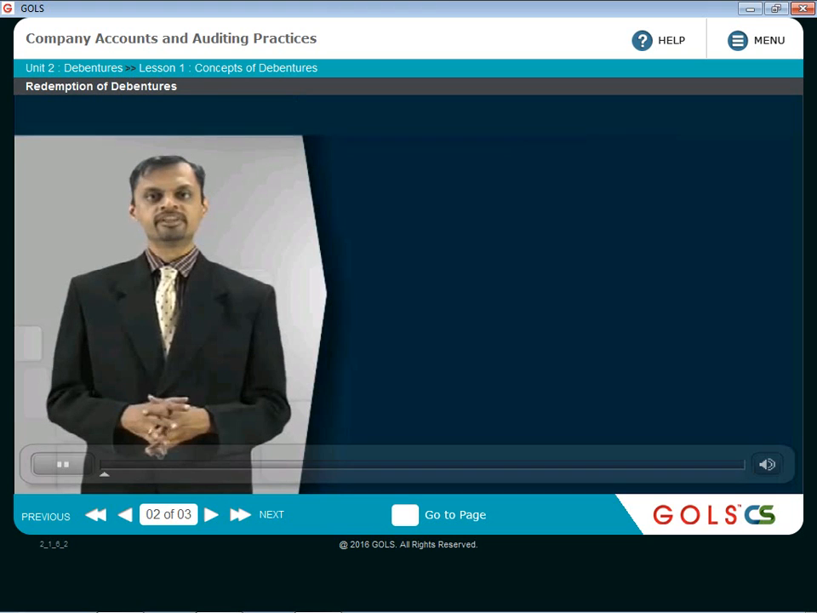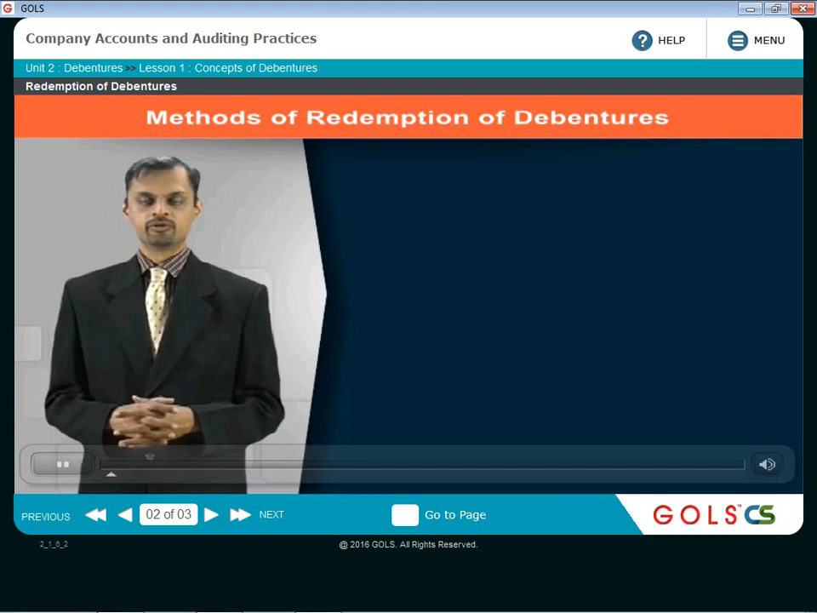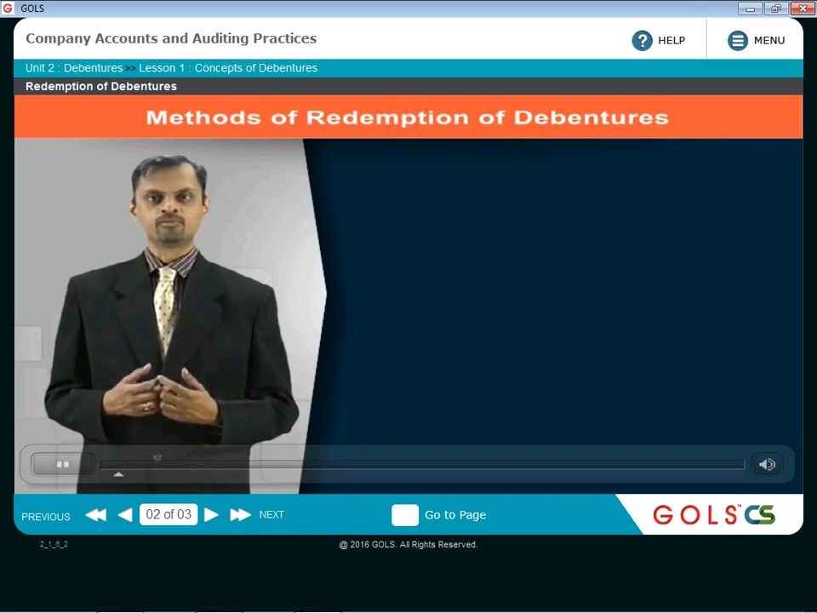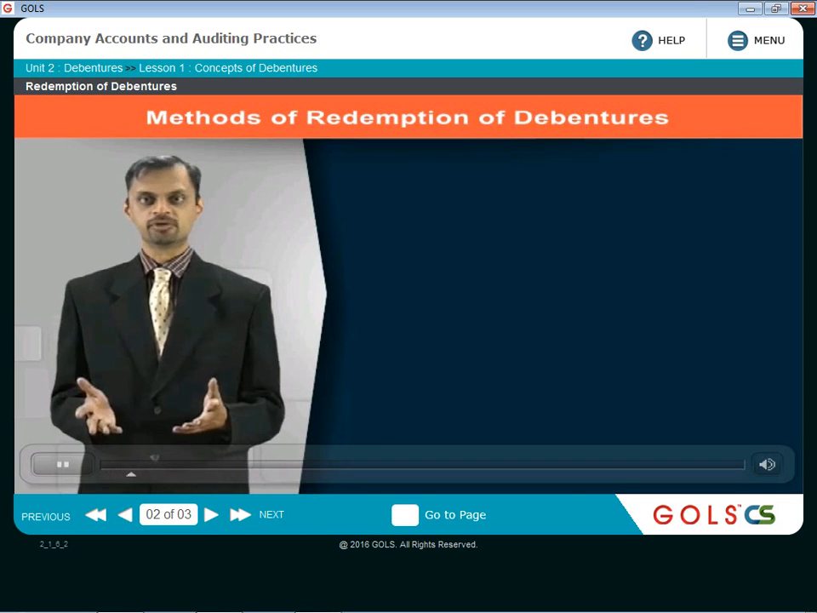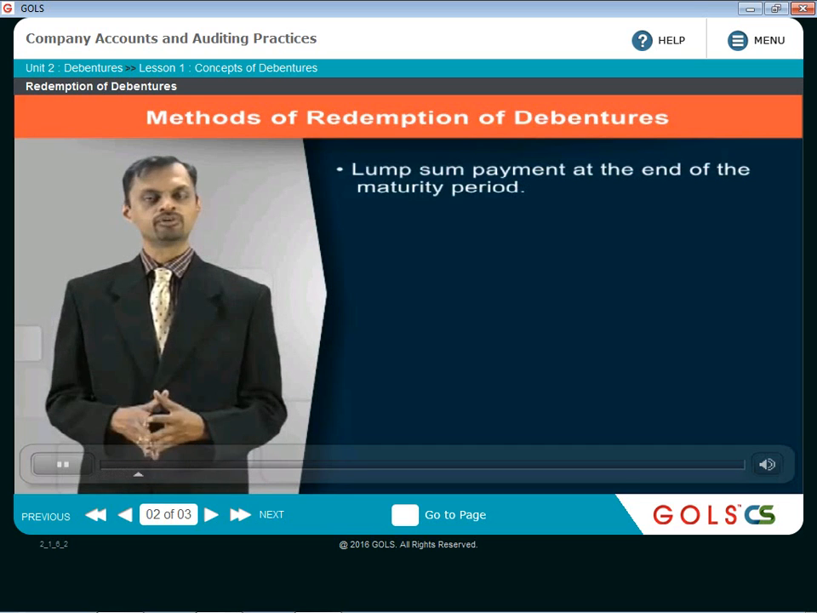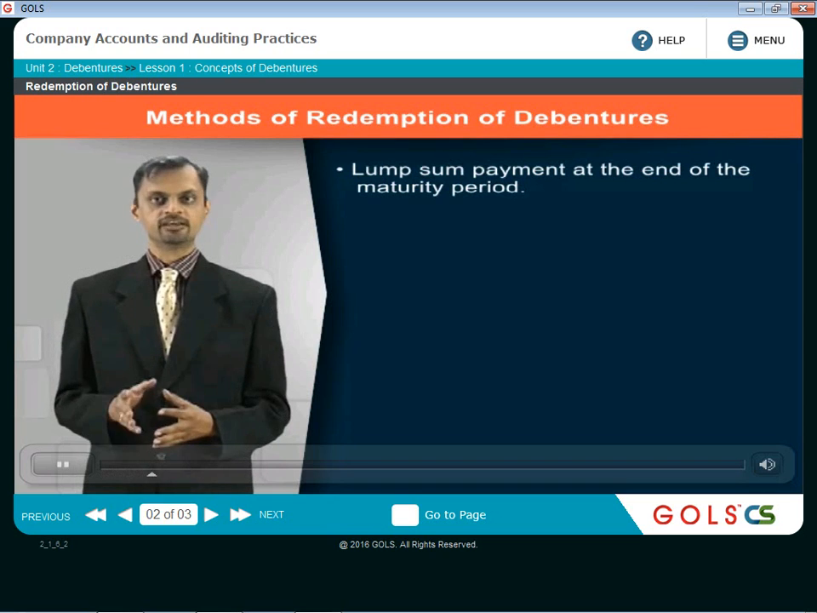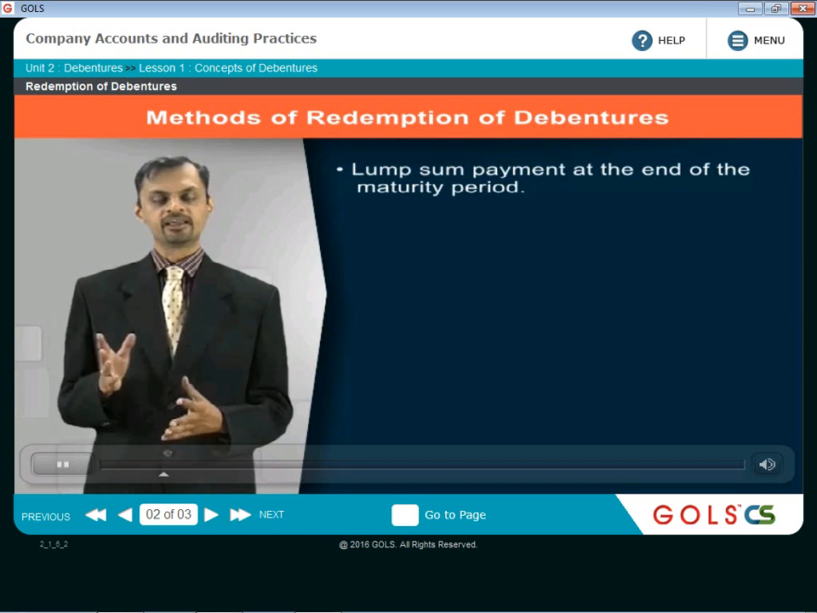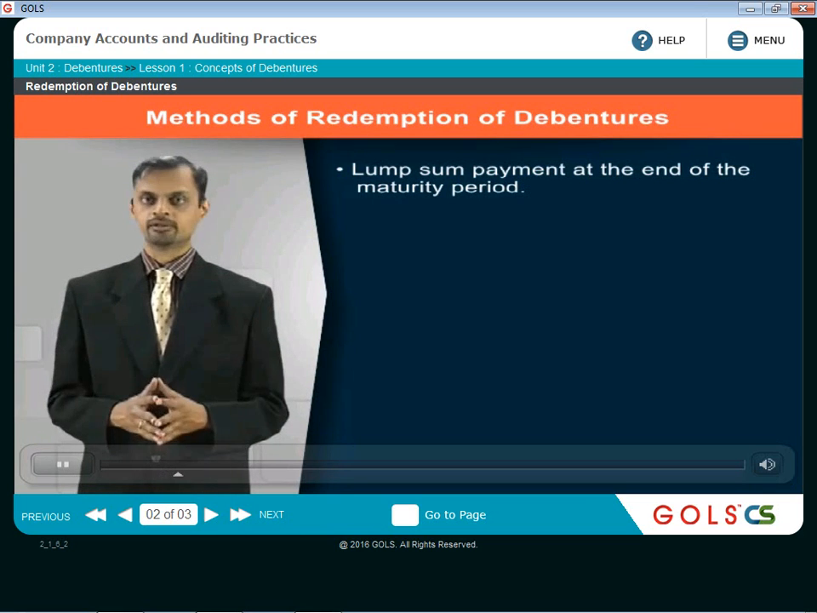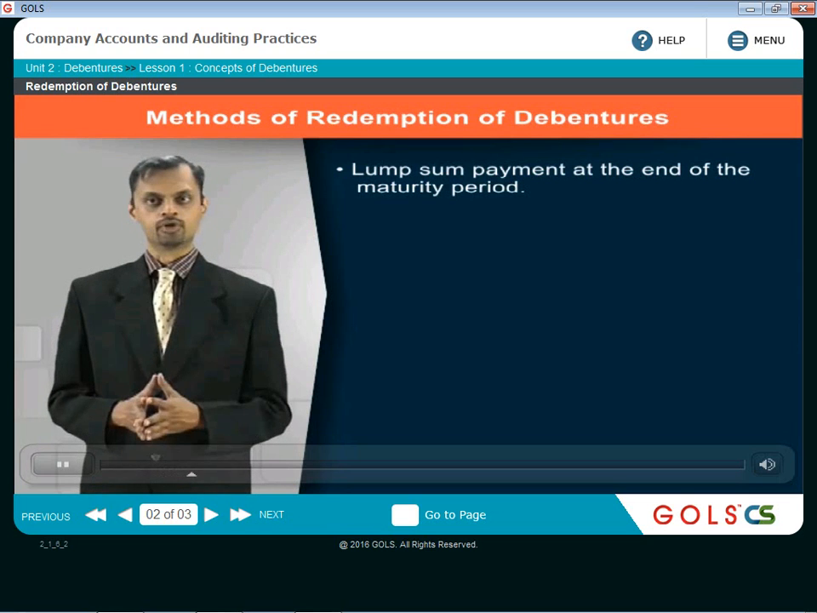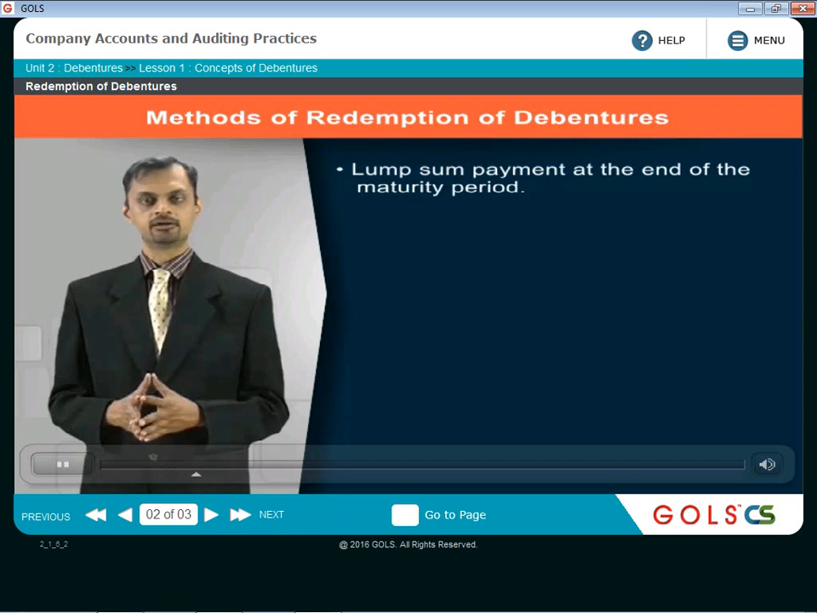There are various ways in which the redemption of debentures can happen. One, the entire amount is paid at the time of maturity. So that is called lump sum payment. Lump sum payment is paid at the time of maturity, that is at the end of the life of the debentures. So whether 5 years, 6 years, 10 years, whatever it is, at that point of time only the entire principal amount will be paid. Interest will be paid anyway on a regular basis, either 6 monthly or 1 yearly, whatever is agreed in the debentures. So that is the lump sum payment method.